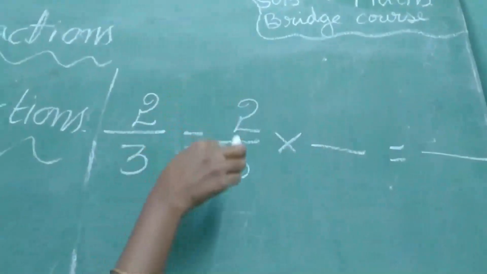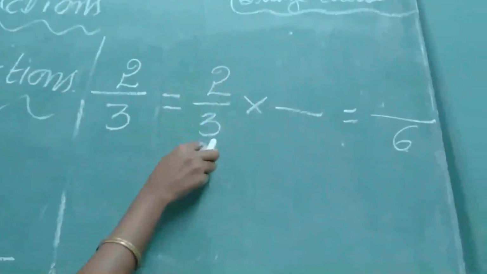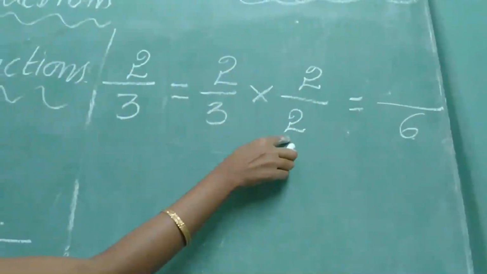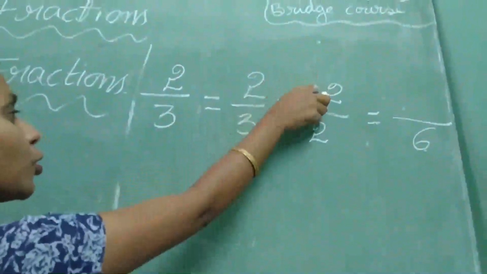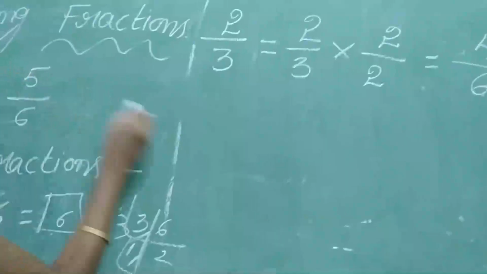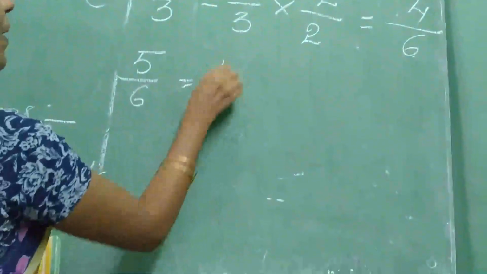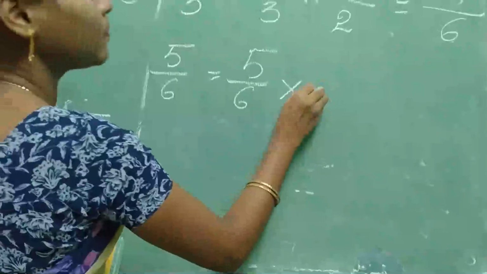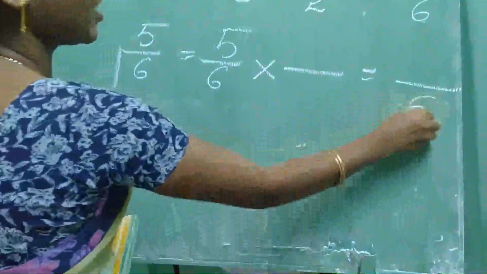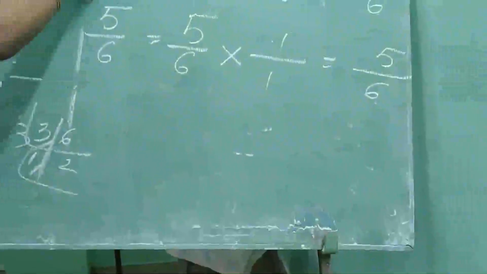Which number we multiplied with 3, then you get 6? 3 2s are 6, and here also 2. If you multiply the denominator by 2, the numerator also by 2. So 2 2s are 4. 4 by 6. Next, 5 by 6 is equal to. Write again 5 by 6 into. Which number we multiplied with 6, then you get 6? Very easy. 1. Here also 1. 5 ones are 5.